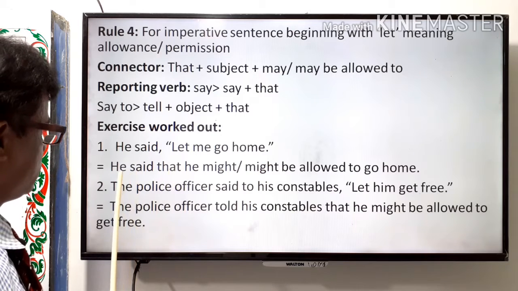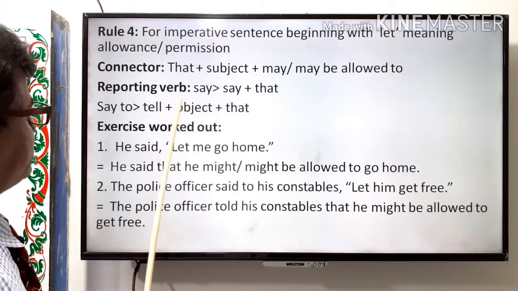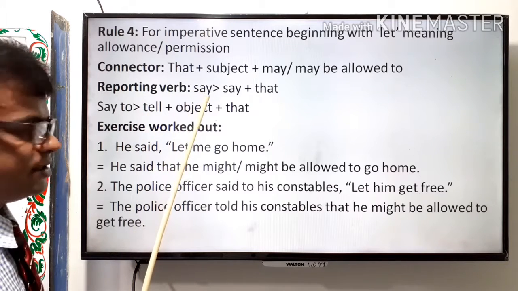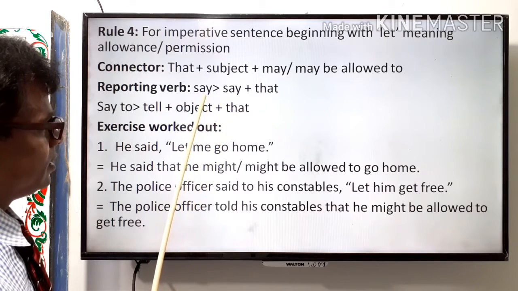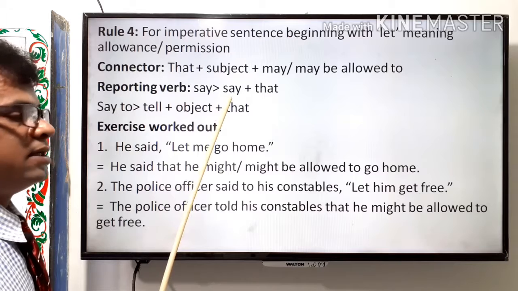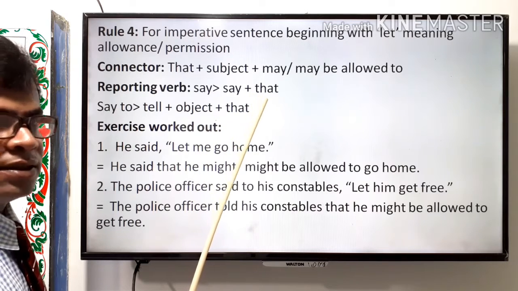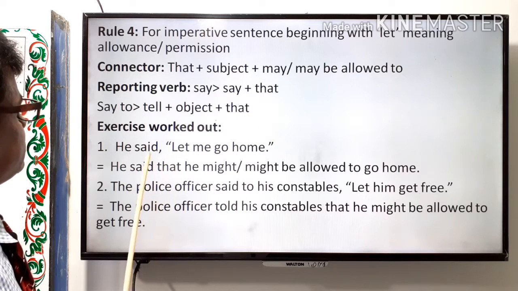So, the solution, he said that. Here you can see in the structure, if the reporting verb is say, it will not be changed. Say remains the same, then that as a connector. He said that.